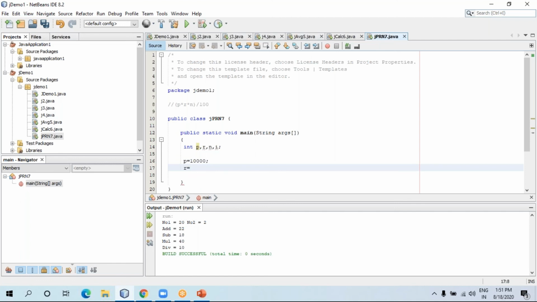Then rate. So rate is 2. I'm not storing 2.5 or anything right now. So rate is 2%. Now let me take number of years. So I'm again storing 2 years only.